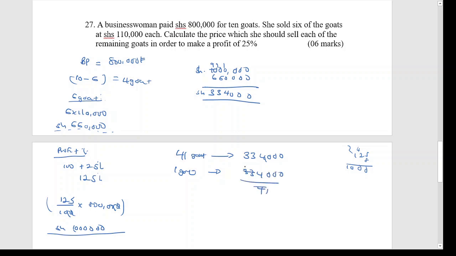How many 4s are here? They are going to be 8, that is 32. We remain with 1. There are 3 4s, which is 12, and then we remain with